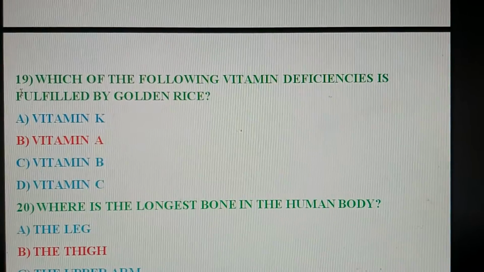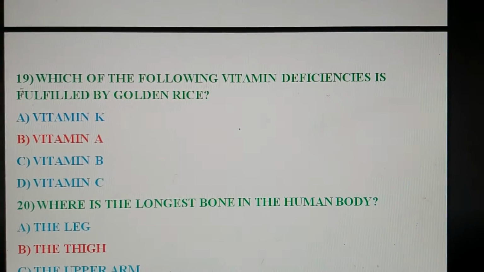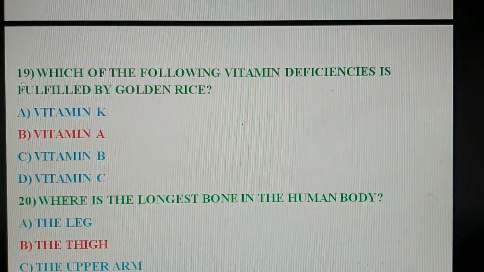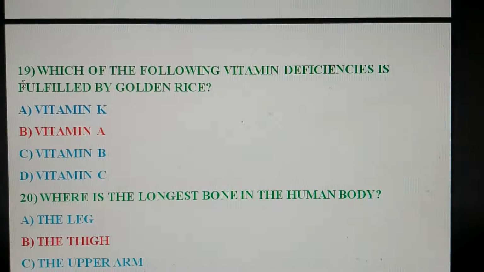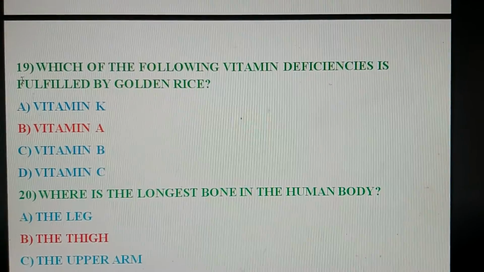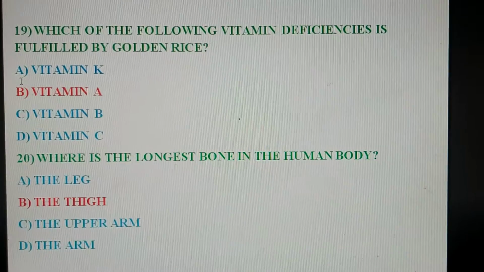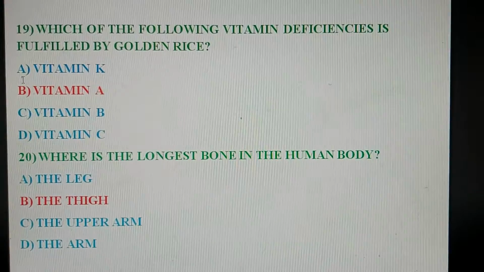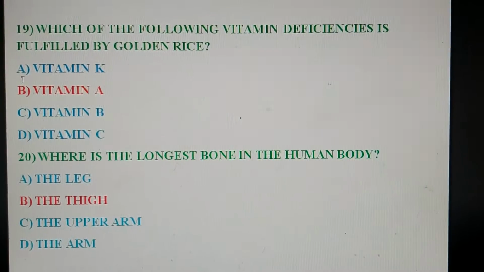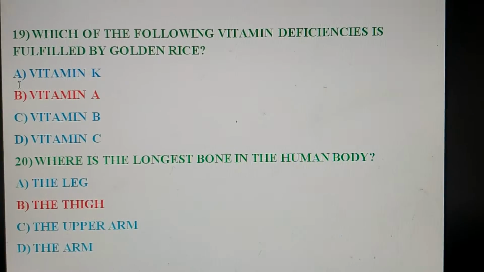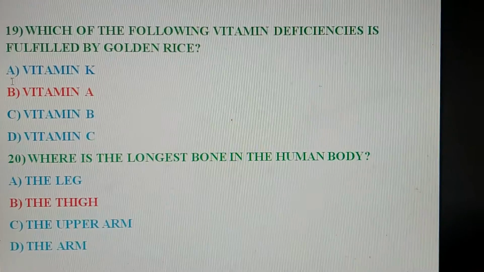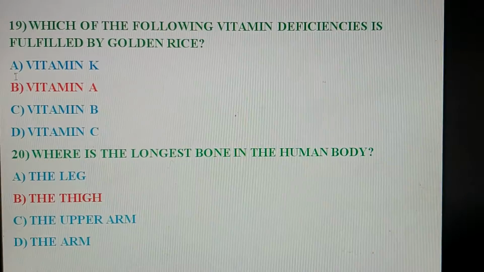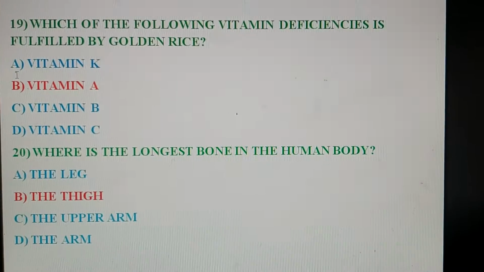Next question. Which of the following vitamin deficiencies is fulfilled by golden rice? And your options are A, vitamin K, B, vitamin A, C, vitamin B, D, vitamin C. So the correct option is vitamin A. Vitamin A is the correct answer.